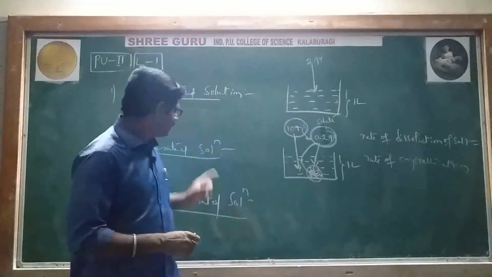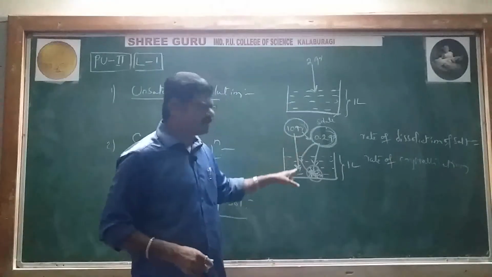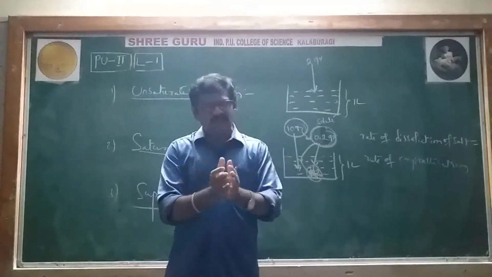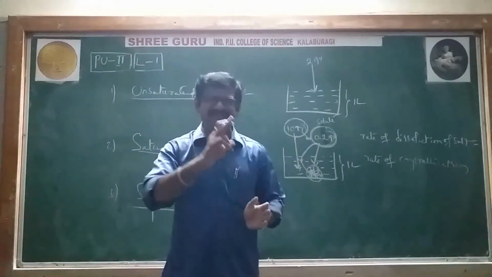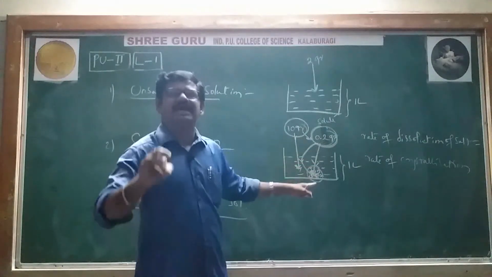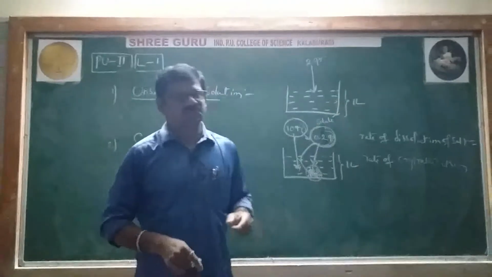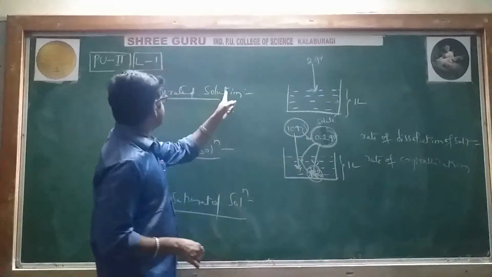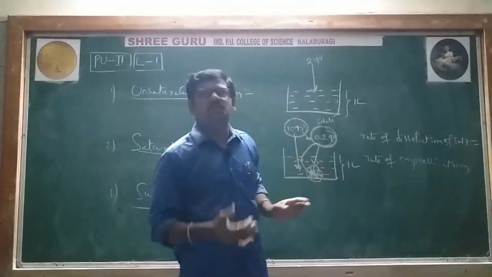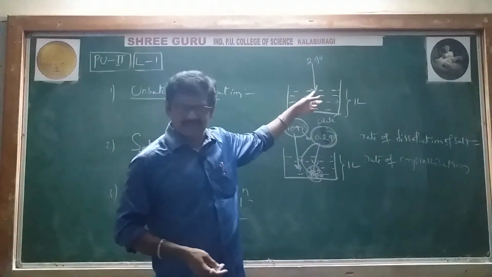Once again, how to define a saturated solution? A solution which contains the maximum amount of solute that can be dissolved in the given amount of solvent to establish a dynamic equilibrium between undissolved solute and dissolved solute at a particular temperature is called a saturated solution. How to define an unsaturated solution? A solution in which some more solute can be dissolved at a particular temperature is called an unsaturated solution.